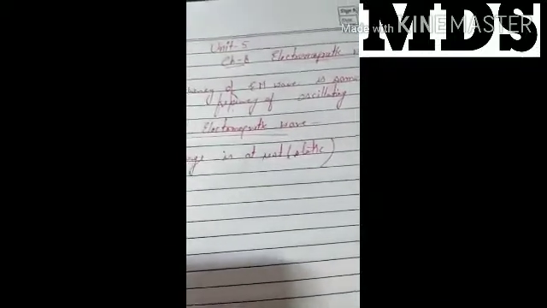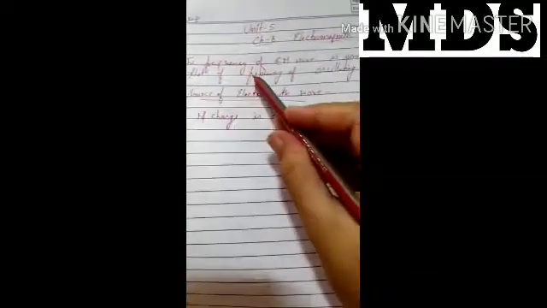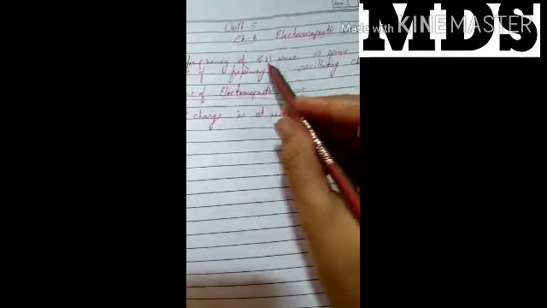Now I am telling you what an electromagnetic wave is. An electromagnetic wave is a combination of the electric and magnetic fields acting with each other. The wave is generated due to the accelerating flow of charge. The frequency of the electromagnetic wave, EM wave we can say, is the same as the frequency of the oscillating charge.